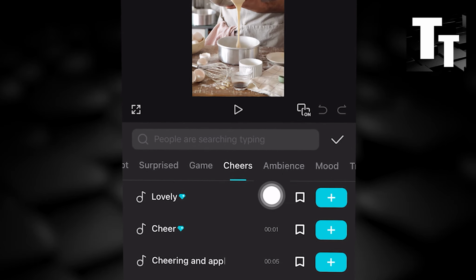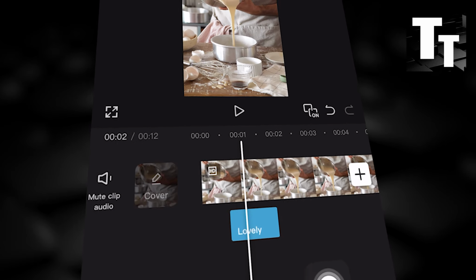Today will help you access the cheer sound effects in CapCut Mobile free tutorial.